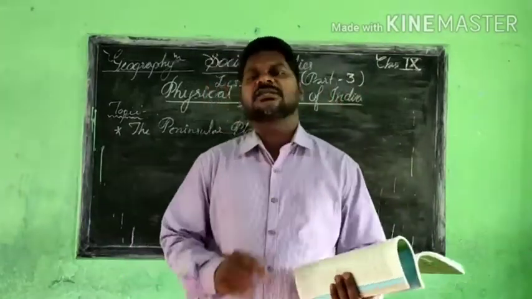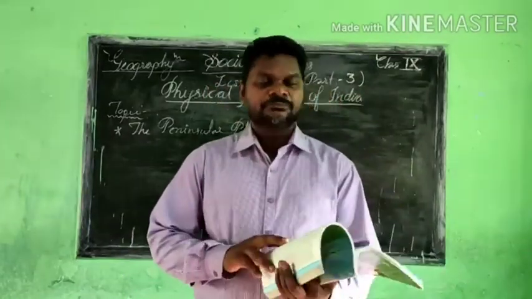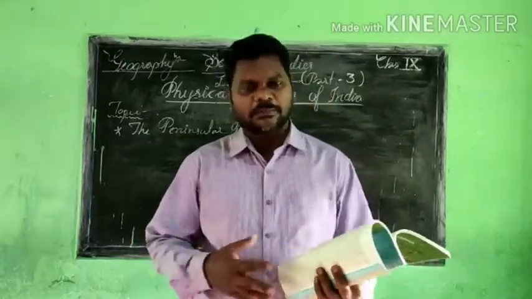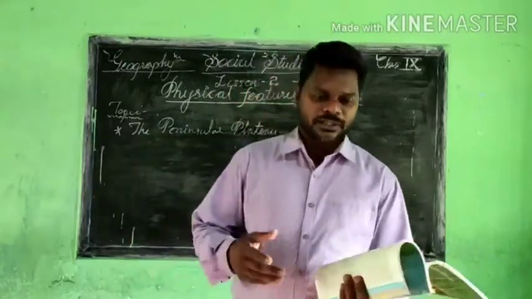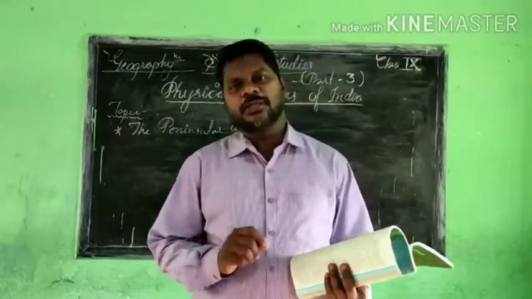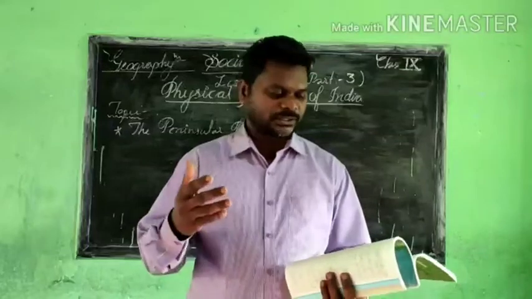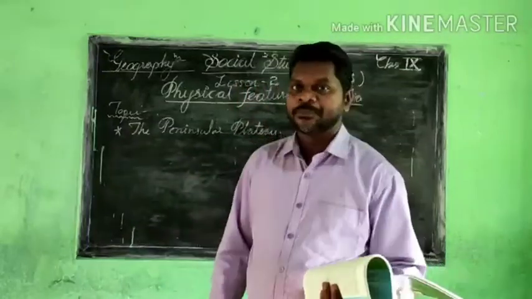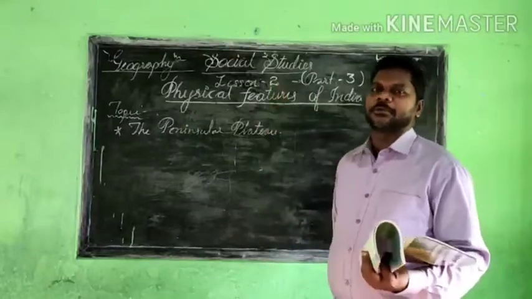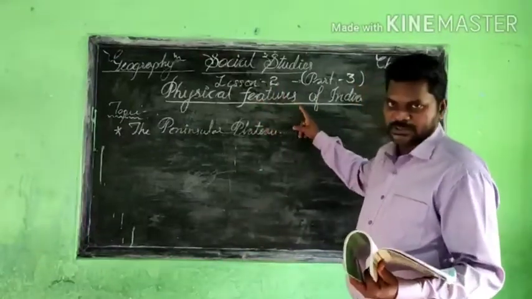This is a vast lesson, so within one or two classes we are unable to complete it. We could complete it, but if I did it like that, you may not get a clear understanding of this lesson. Therefore I decided that as this is a 4, 5 or 6 episode series, I will complete this lesson, and you will get a clear understanding of the physical features of India.